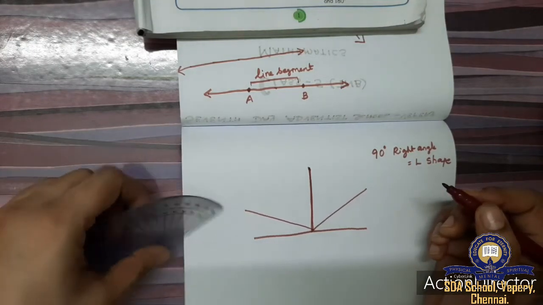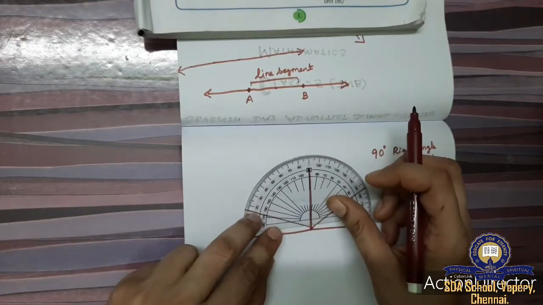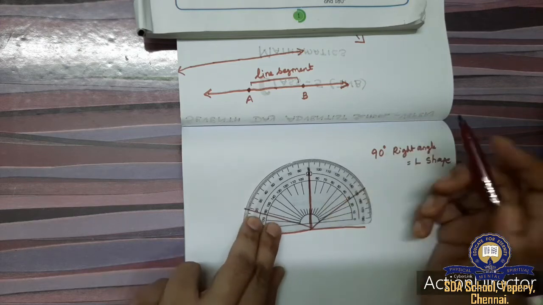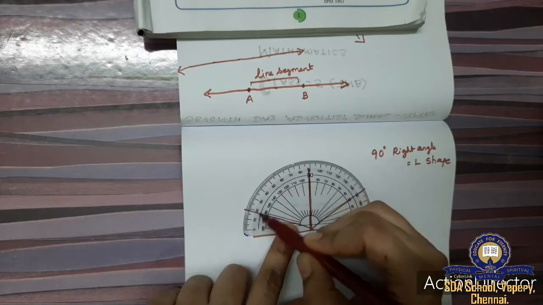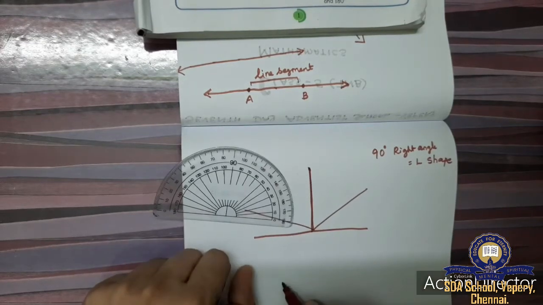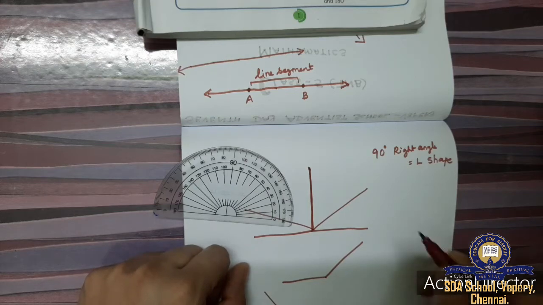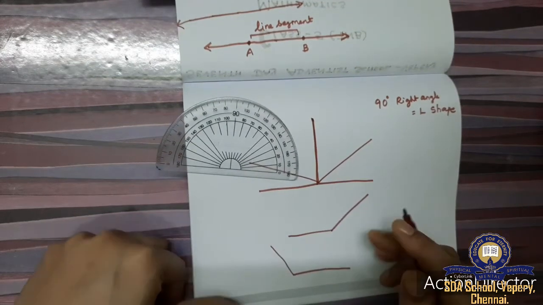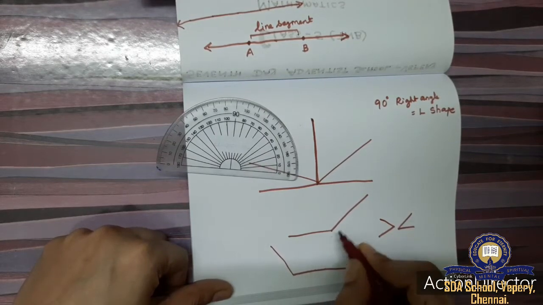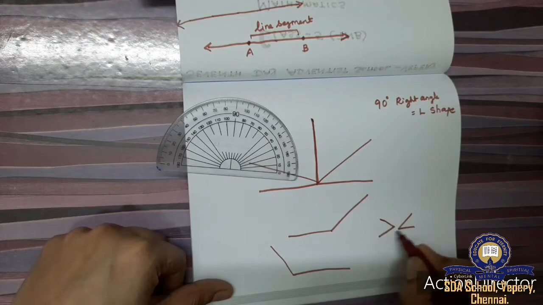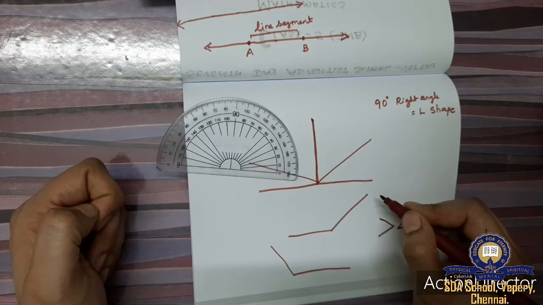It is less than 90 degree. An obtuse angle is a number greater than 90 degree, which means 91 to 179. That is called an obtuse angle. An obtuse angle will always come like this or it can come like this, on both sides. An acute angle will be like this or like this. So a small v is an acute angle, a large v is an obtuse angle.